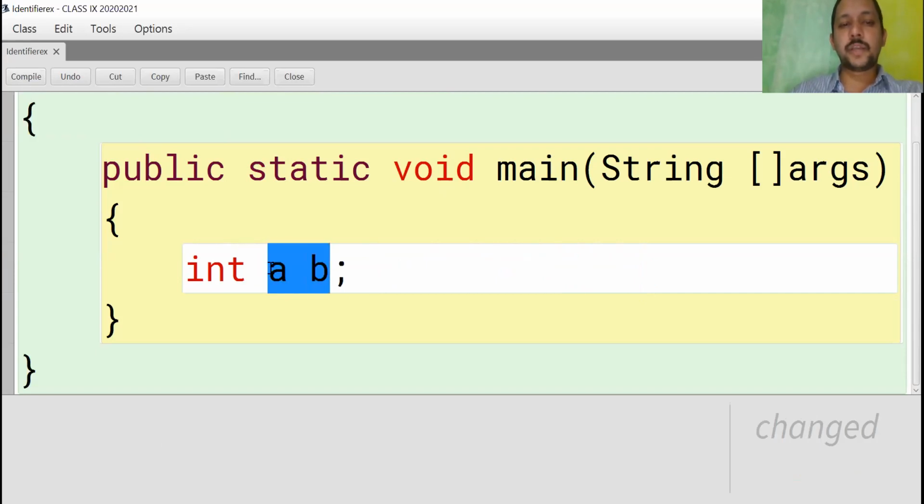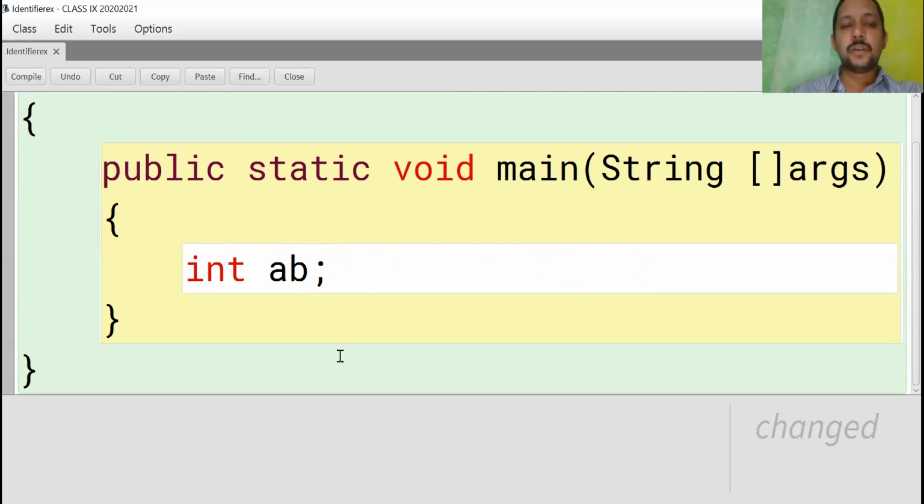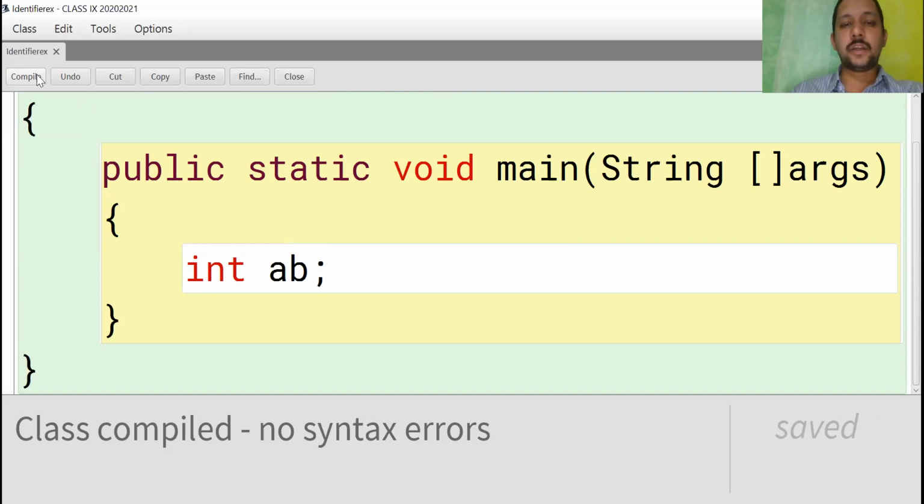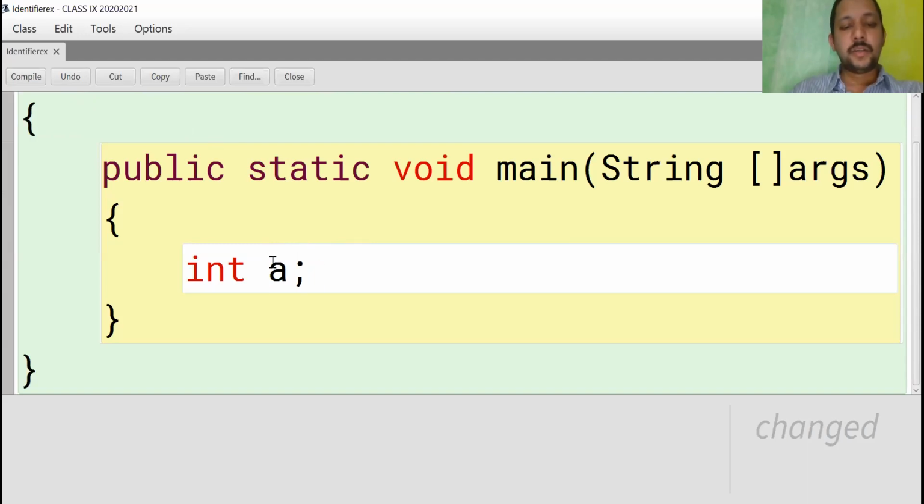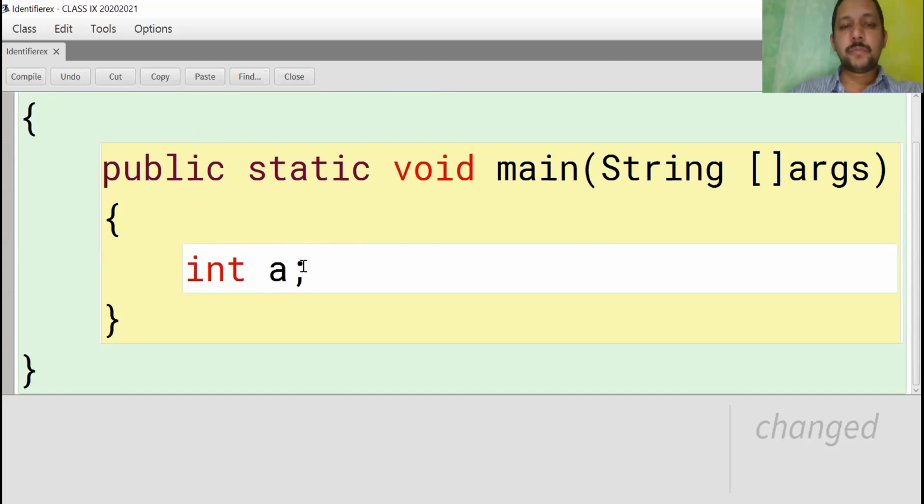Here I am using two characters, and in between the two characters a space is there. So it is an invalid identifier. If you remove the space, automatically there are no syntax errors. One more rule: the dollar symbol and underscore are valid. I am using the dollar symbol. Is it a valid identifier or not? Yes, valid. If you begin with the dollar symbol also, it is valid.